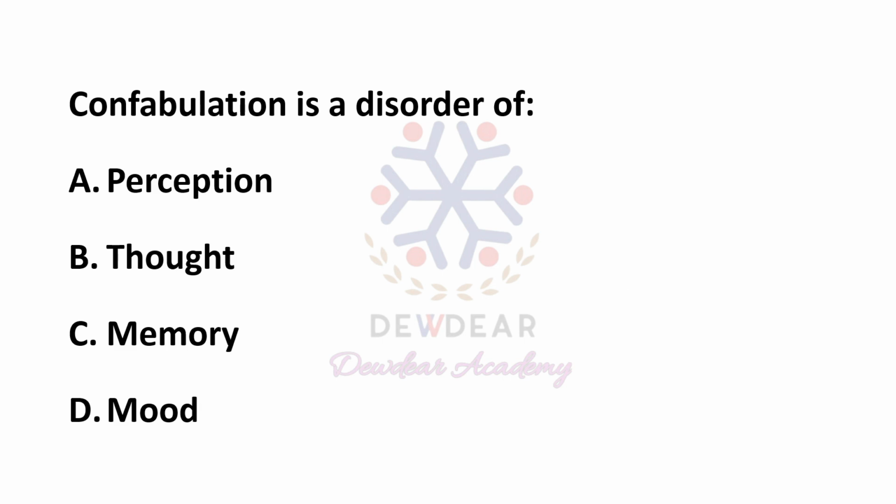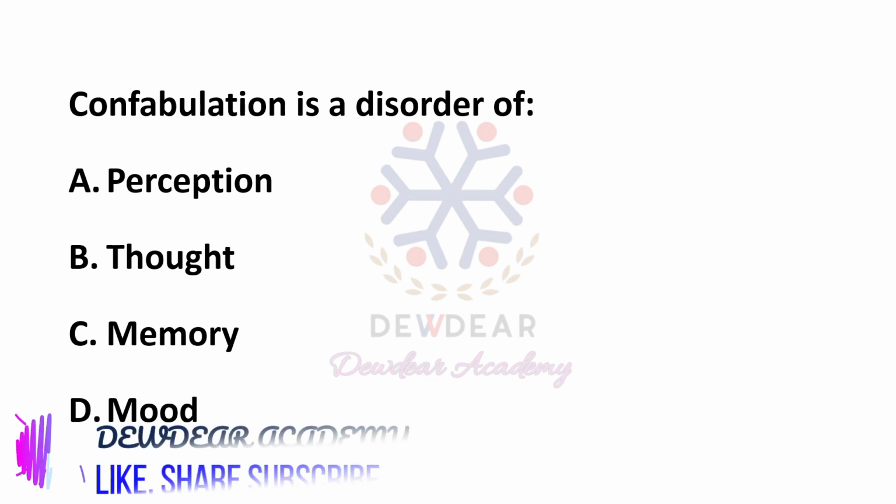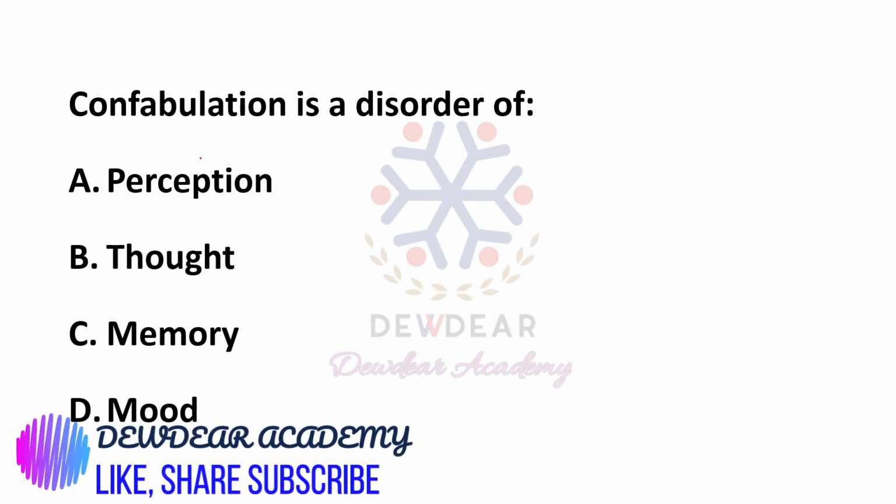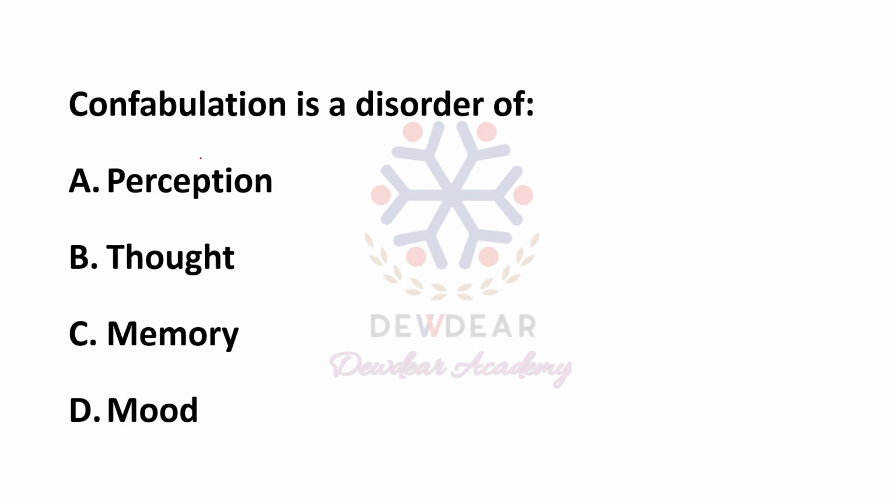Confabulation is a disorder of perception, thought, memory, mood. There are different types of disorders: disorders of perception, disorders of thought, disorders of memory, disorders of mood.